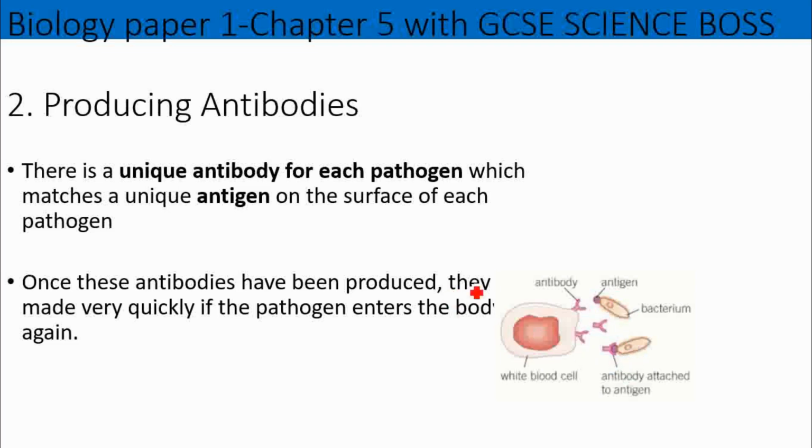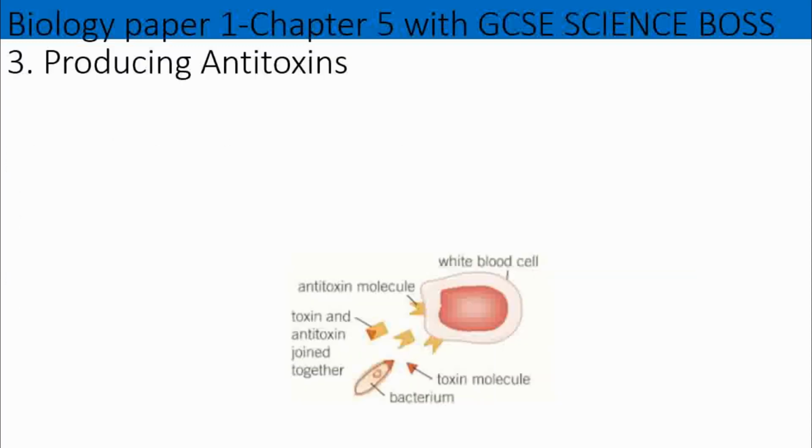And once the antibody is there, made quickly, it then attaches. There's a marker there. Another white blood cell comes in and destroys it, okay? Which is why if you get that bacteria again in your system, the antibody is already there and in larger amounts to defend your body, okay?